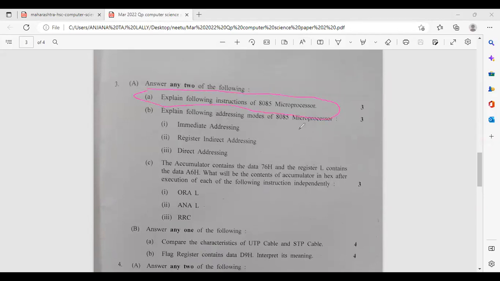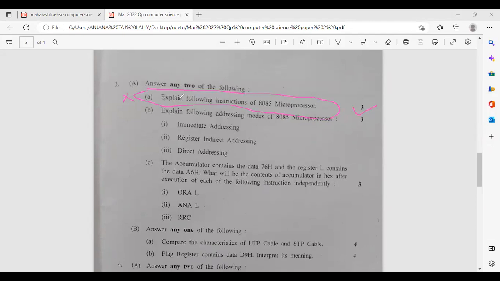Explain the following instruction of 8085 microprocessor, but they have not given any instruction. It is written, explain which instruction. We have all 74 instructions. So it is an incomplete question. So you will get full 3 marks for this question. Now you can see 3, 4, 5. In last year's paper, 5 marks of grace marks were given just like this.